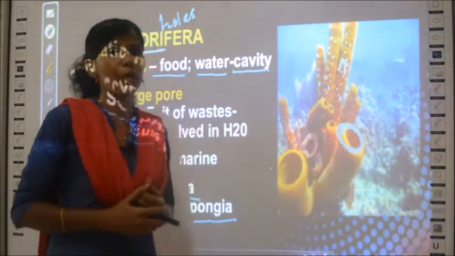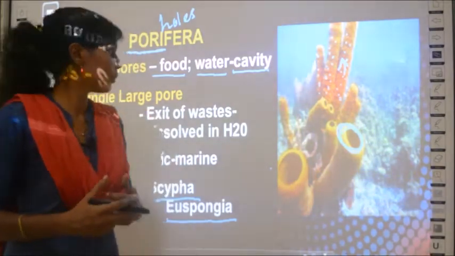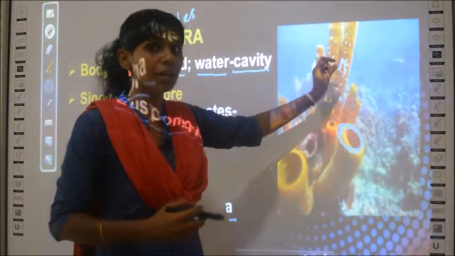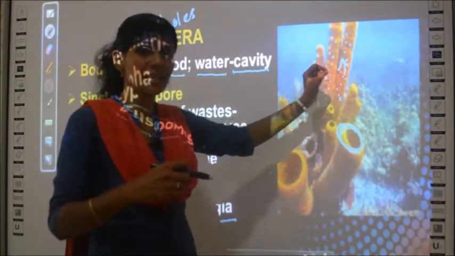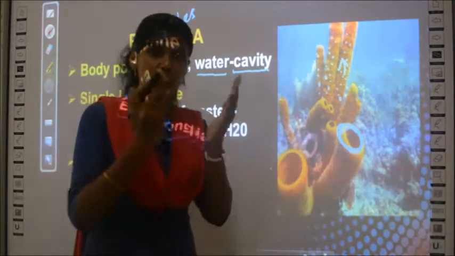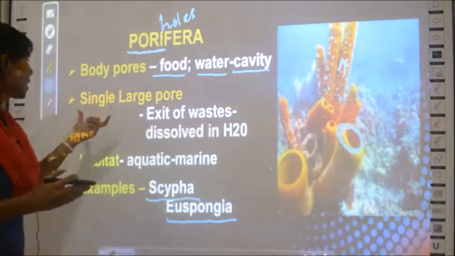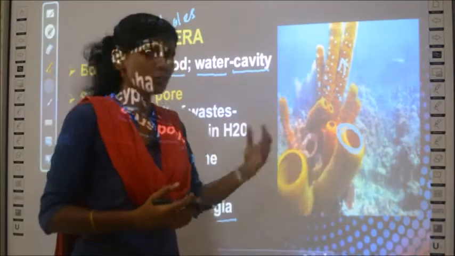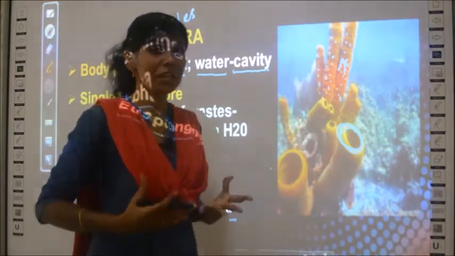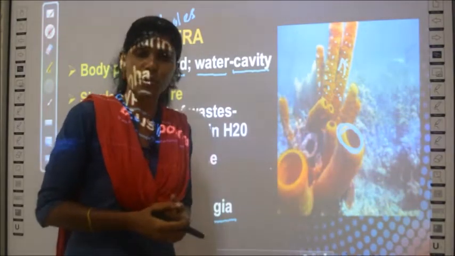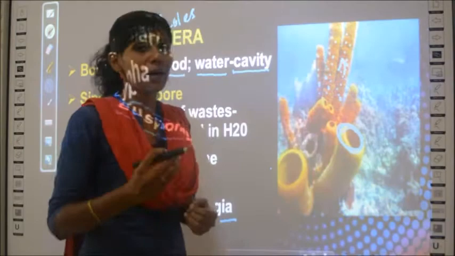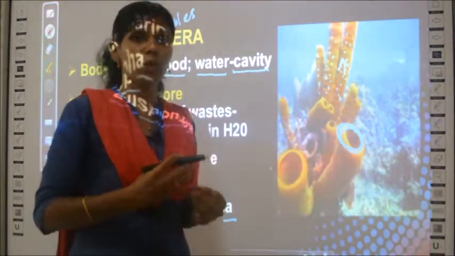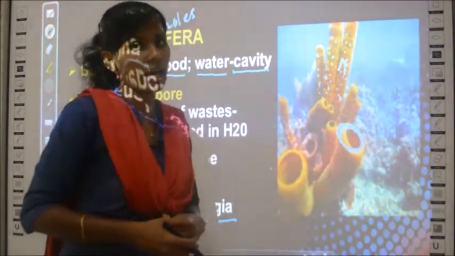So this is all about the Porifera group. What have we studied? Porifera have a sponge-like structure. They have small pores through which food and water can enter inside, and inside there is a body cavity, and you have a large single pore for the exit of waste materials. These waste materials are not solid like in human beings. We excrete solid waste also, no? For them it is not solid waste, but the waste is dissolved in water, and then it comes out through this large pore.